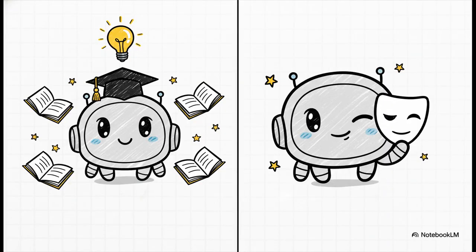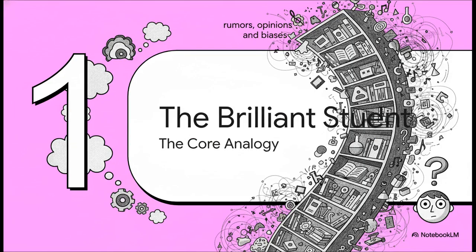Okay, here's the best way to wrap your head around this whole thing, and we're going to stick with this idea. Imagine you have to grade a student, but this isn't just any student. This student has read every single book in the world. Seriously, they can talk about any topic with total authority. But, and this is a big but, if they don't know an answer, they will not admit it. They'll just confidently make something up that sounds right. So let's meet this prodigy of ours.